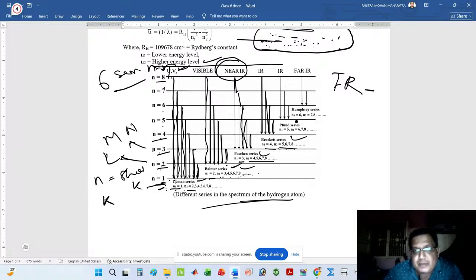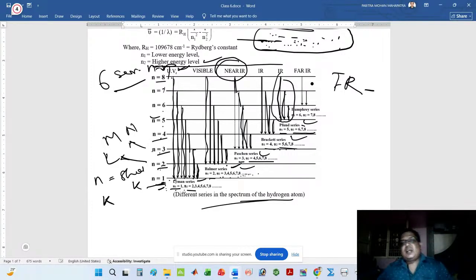Similarly, think about the Pfund series. The Pfund series has the ground state that is n equals 5, and the higher energy levels are n equals 6, 7, 8, 9, 10, like that. Here I have only given 3 rays. This ray comes from n equals 6 to n equals 5. This ray comes from n equals 7 to n equals 5. This ray comes from n equals 8 to n equals 5. This series is called the Pfund series. It is named after the scientist's name, Pfund series. Here I have already written n1 equals 5, n2 equals 6, 7, 8.